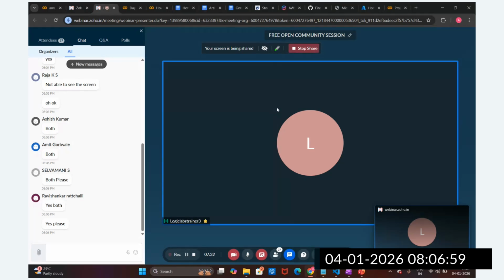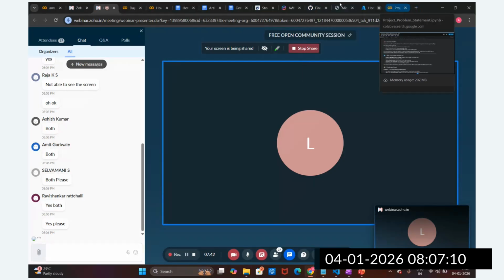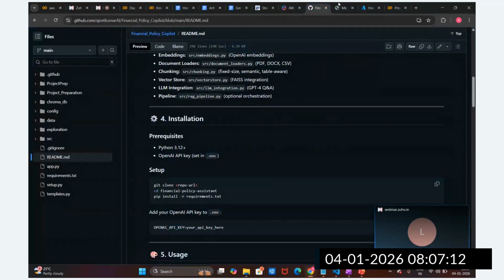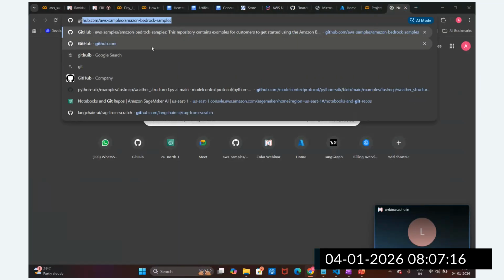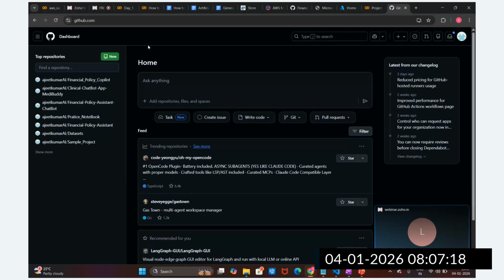Before starting, I'm going to create one GitHub repository, because we are going to deploy from GitHub. Let me log into GitHub and create a new repository.